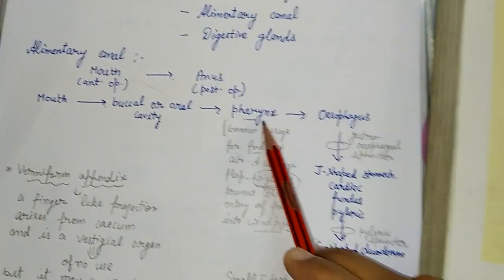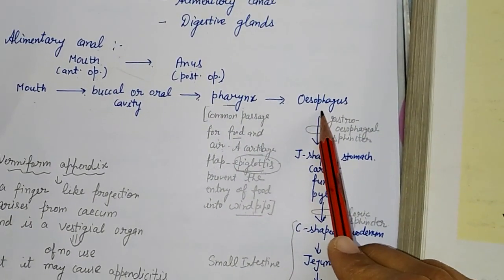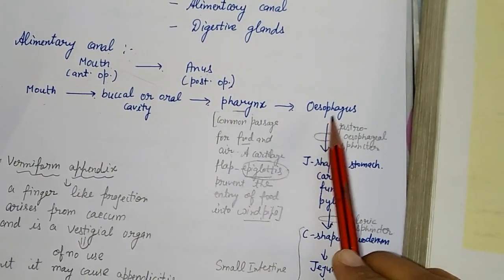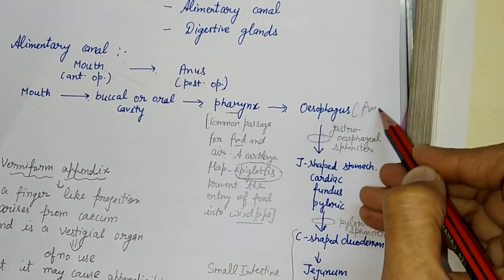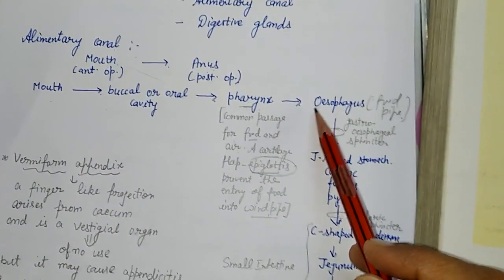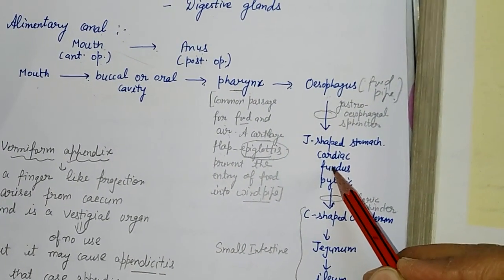Okay, now after pharynx it leads to the esophagus. What is the function of esophagus? Its other name is the food pipe. So it only passes the food from the pharynx to the stomach.